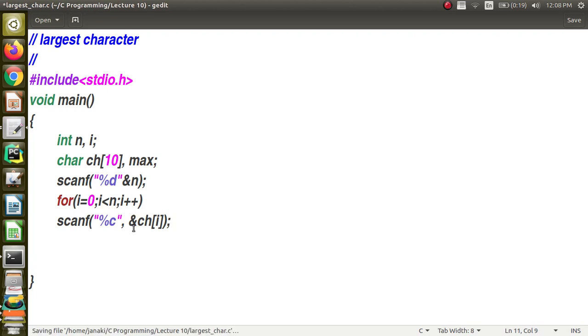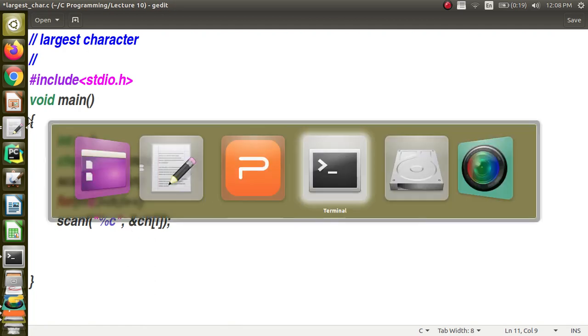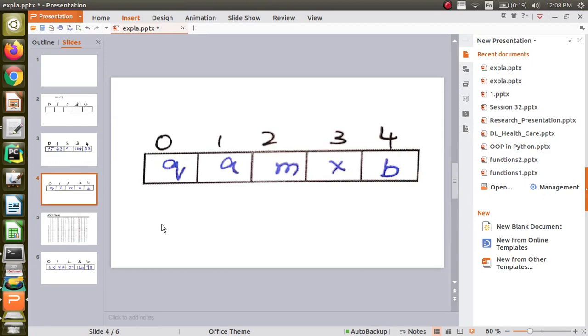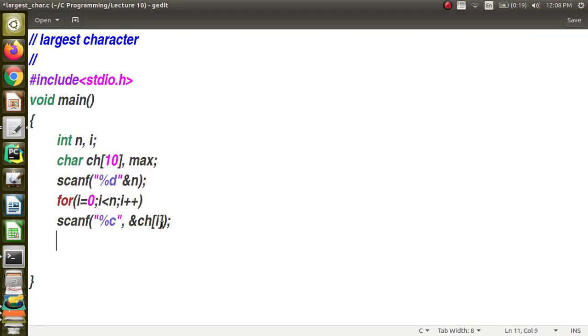Okay, and then what I am going to do is, I am going to initially assume that I have this variable max for keeping track. Initially I will say max is equal to small a. Let us assume the ideal case that the person who is going to use this program will give only lowercase letters, small letters as input. So I am saying max is equal to a, the minimum possible value.